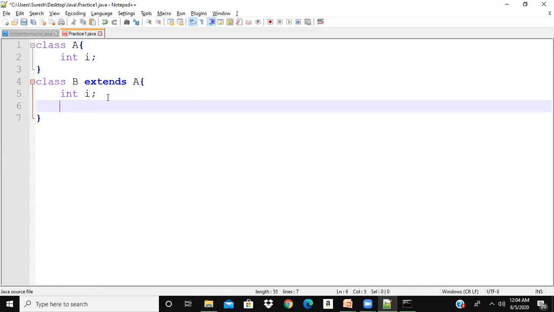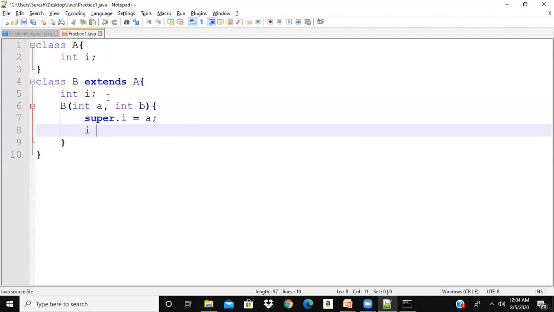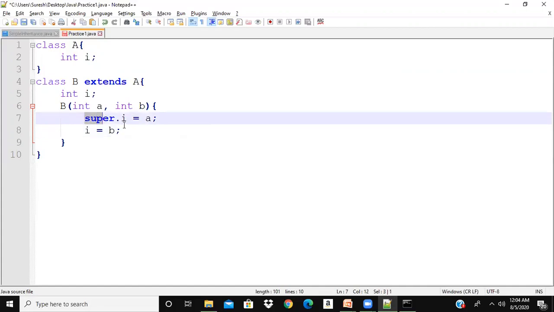Let me write a constructor here. B(int a, int b). I just want to initialize the two i's. There are two variables i. So one is super.i. If I say super.i, that belongs to the parent class. super.i is equal to a. This is similar to how you use this. This represents the current class, but super represents the immediate parent class. So to refer to the instance variable which is in the parent class and hidden by the current class, we should be using the super keyword.